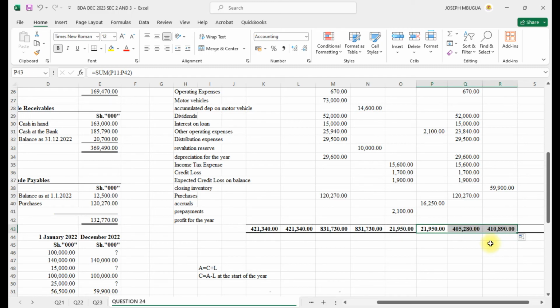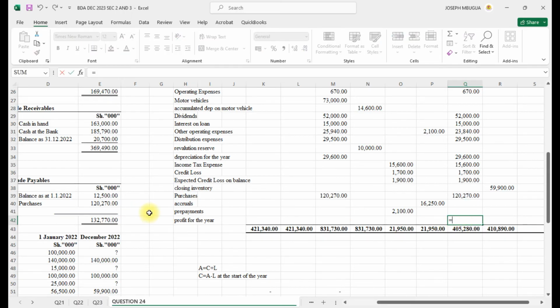We find that the difference will be the profit for the year. Profit for the year, and this one you can minus. Can minus it anywhere to avoid. Let me do it here. See whether it will agree. Because yeah, 56.